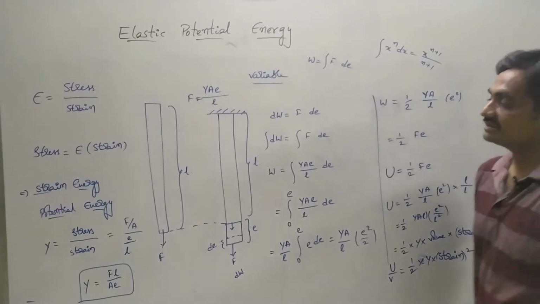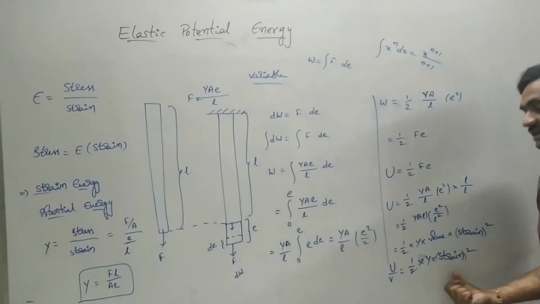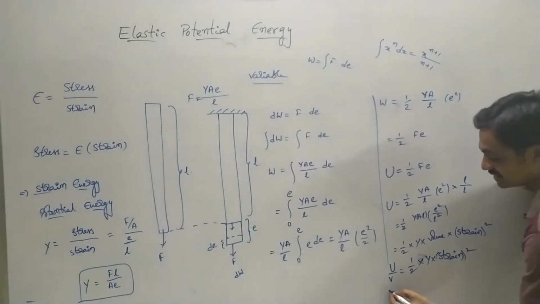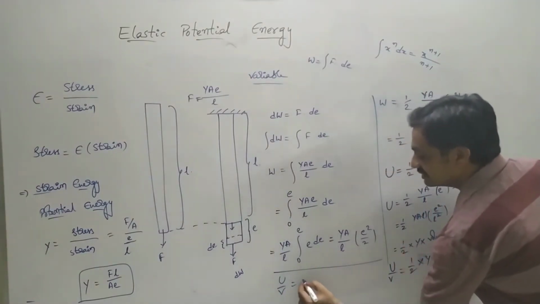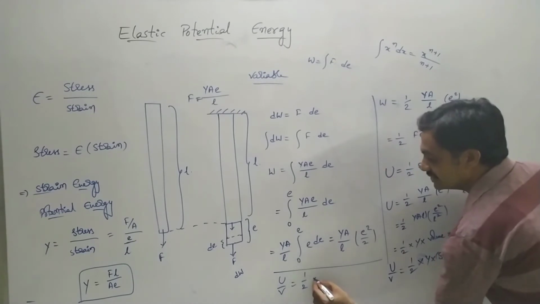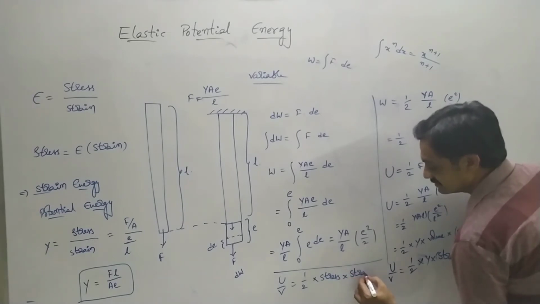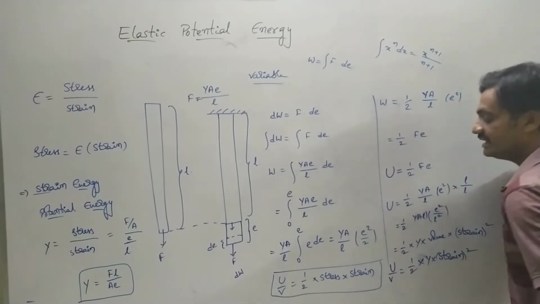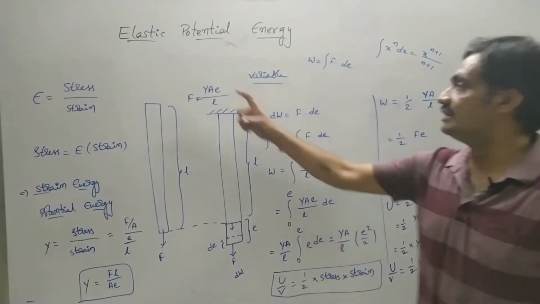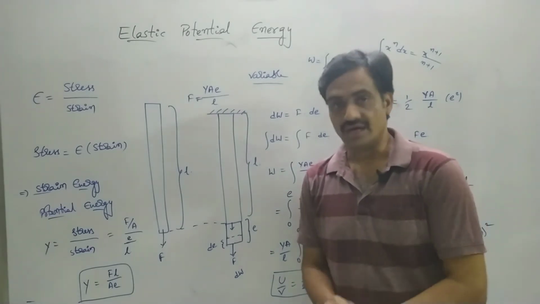Here, Young's modulus equals stress by strain, so one strain gets cancelled. Then potential energy per unit volume, U by V, equals 1 by 2 into stress into strain. So this is the expression for the elastic potential energy of a wire.